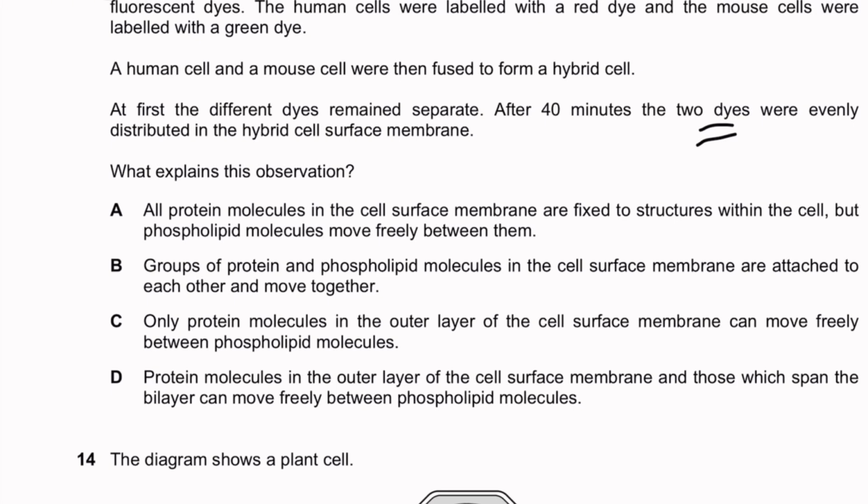What explains this observation? All protein molecules in the cell surface membrane are fixed structures within the cell, but phospholipid molecules can move freely between them. That's not what we saw. We saw that proteins moved freely, therefore A is wrong. Groups of proteins and phospholipid molecules in the cell surface membrane are attached to each other and move together. Again, this is not about phospholipid molecules.